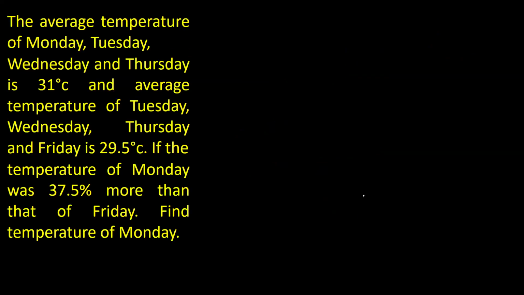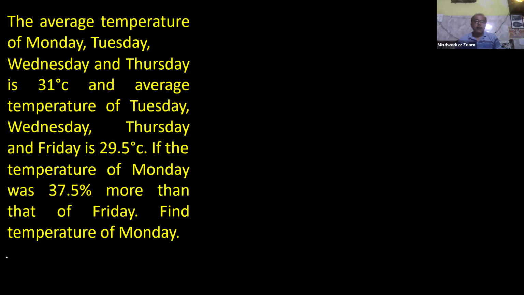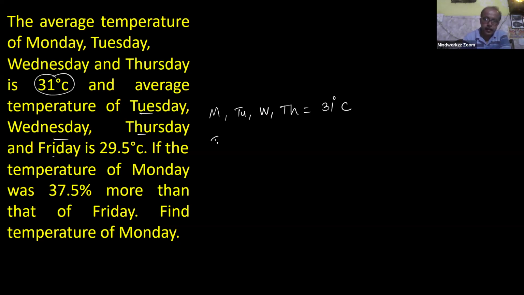Okay. So again, the same type of question. The average temperature of Monday, Tuesday, Wednesday, Thursday is 31 degrees Celsius. And the average temperature of Tuesday, Wednesday, Thursday, Friday is 29.5 degrees Celsius.